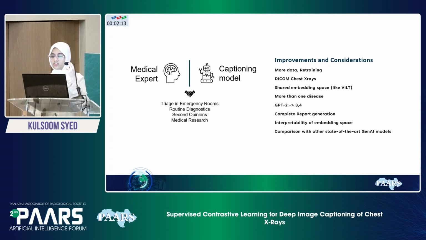And comparison with other state-of-the-art Gen AI models. This is because developing an effective strategy to evaluate generative AI outputs is something that needs to be studied. And the thing is that most of the papers are using different data sets with different subsets, and the outputs that they get are very different from each other. So it's hard to compare, which is why I decided to make 11 different models and compare them with each other. So this is also an interesting area to look at. Thank you.